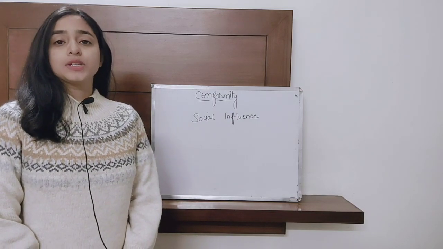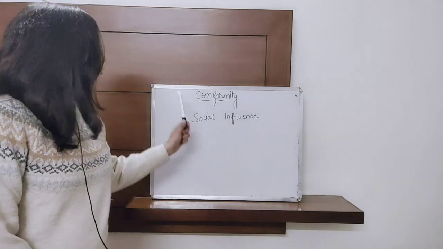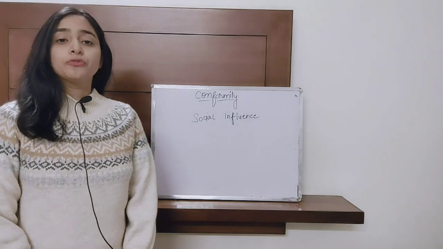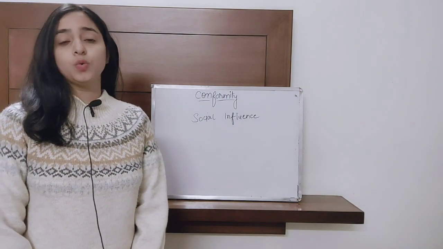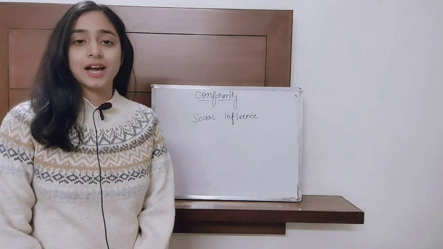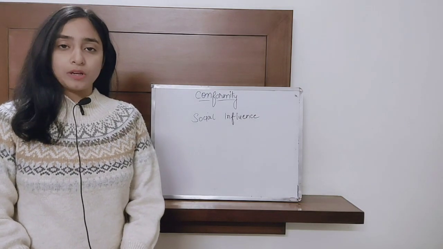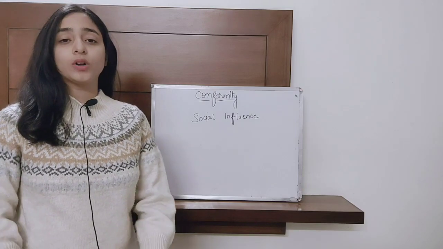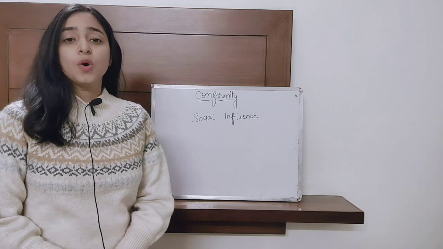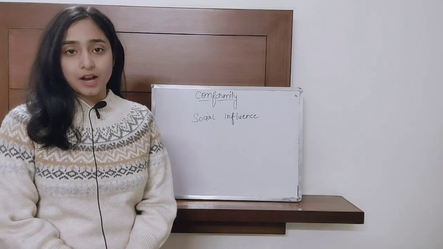So we are going to discuss the very first type of social influence, that is conformity. Now conformity is when we change our behavior due to the presence of others. You have to remember one thing, that under conformity, no one is asking us to change our behavior, no one is ordering us to change our behavior. We are simply changing it because we don't want to be disapproved by others.